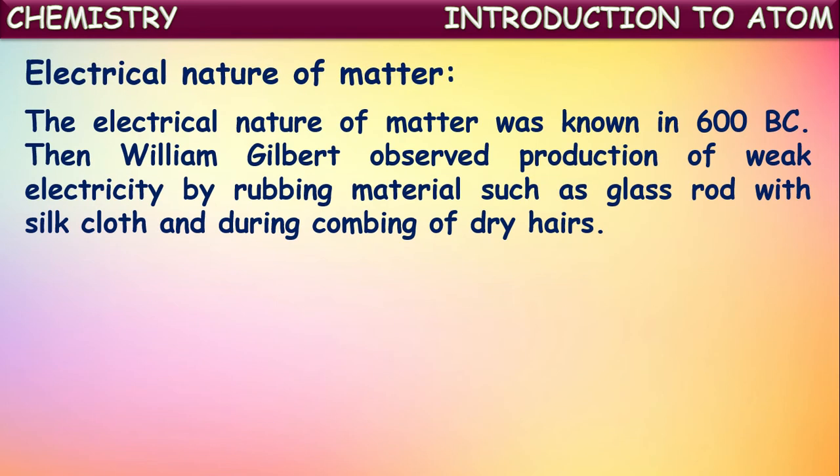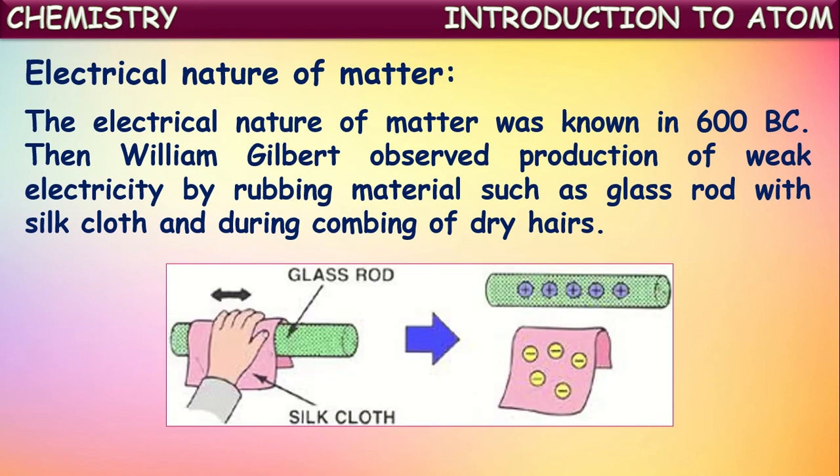Now let us see the electrical nature of matter. The electrical nature of matter was known around 600 BC itself, when William Gilbert observed production of weak electricity by rubbing materials such as a glass rod with a silk cloth. So in that way, the electrical nature of matter was observed in 600 BC itself. Not only that, by combing dry hair also we observe certain weak electrostatic forces being created.